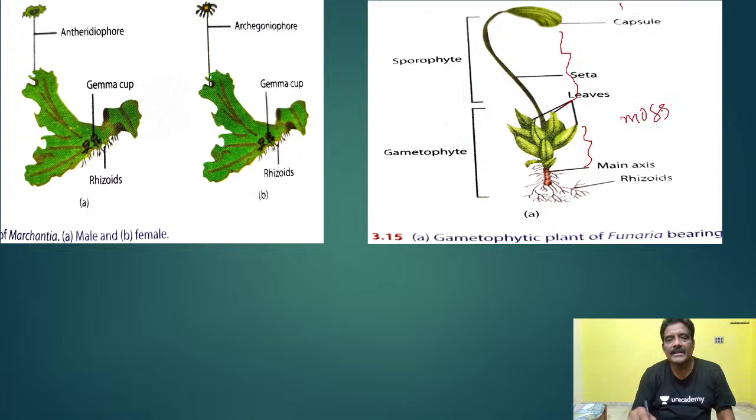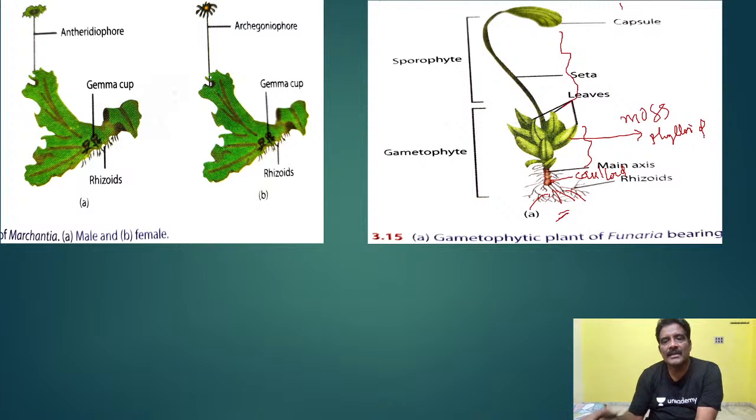In the moss plant, this is the gametophyte. The gametophyte consists of rhizoids, root-like structures with which it fixes into the soil. The presence of rhizoids is a very important character to absorb water and minerals from the soil. This is a stem-like structure, technically called the caulid. And the leaf-like structure is technically called the phylloid.